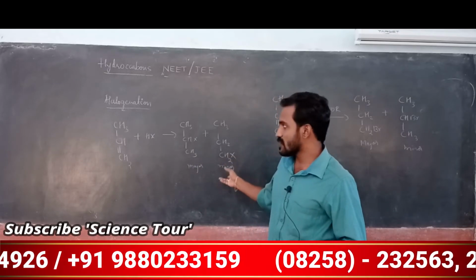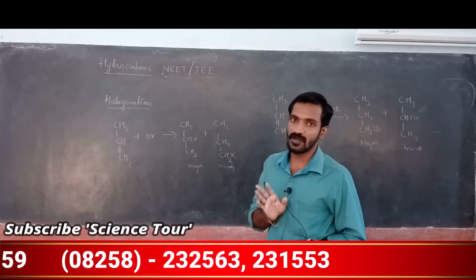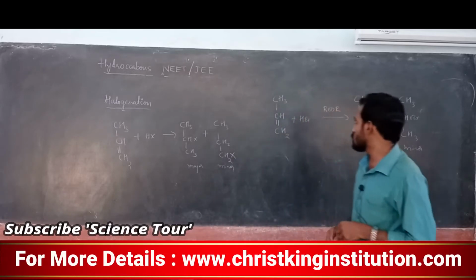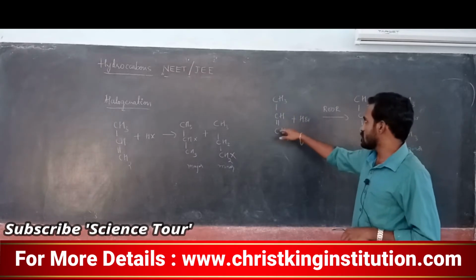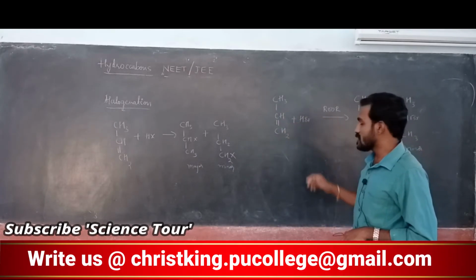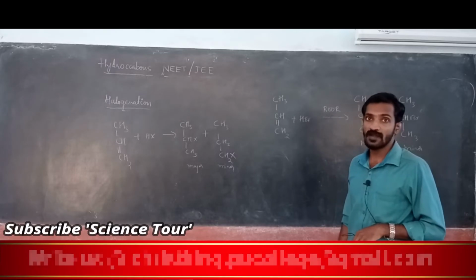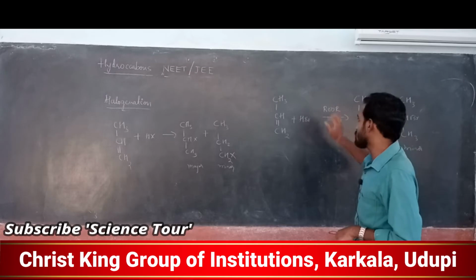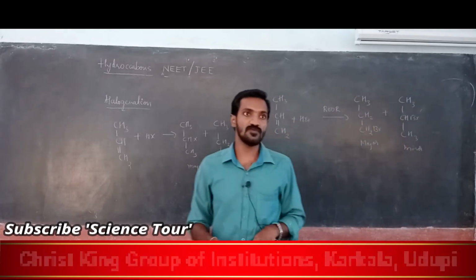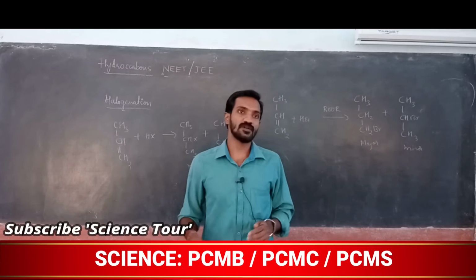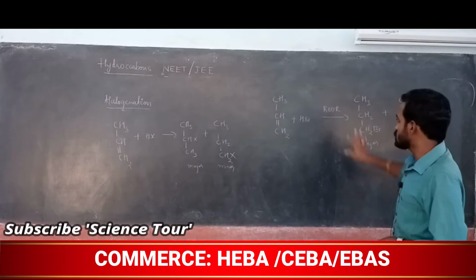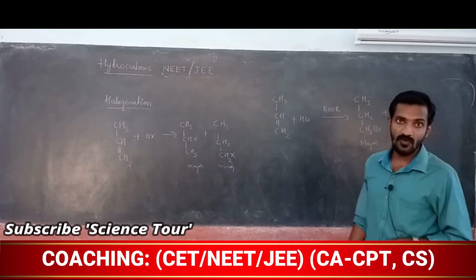And the other product we are getting is considered a minor product, because it is not according to Markovnikov's rule. My dear students, one more combination is given. Same propene reacts with hydrogen bromide, but in the presence of peroxide. ROOR means it is peroxide. OO bonding is peroxide bonding. Remember that. In exam they may give benzoyl peroxide, C6H5COO-OOCC6H5, or they used to give it like this, ROOR. You should know that this is nothing but peroxide. OO bonding means peroxide.